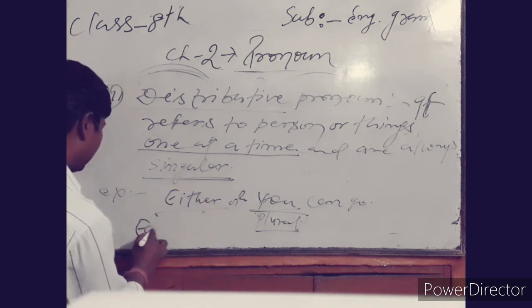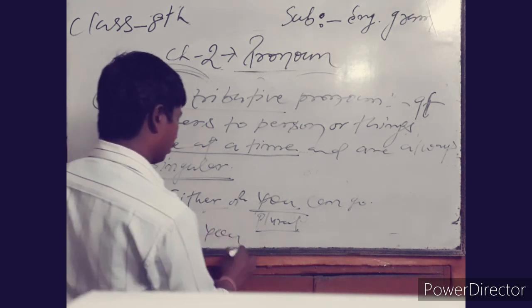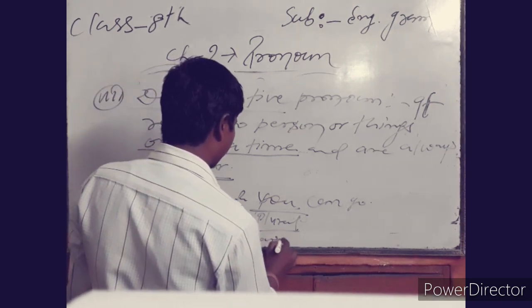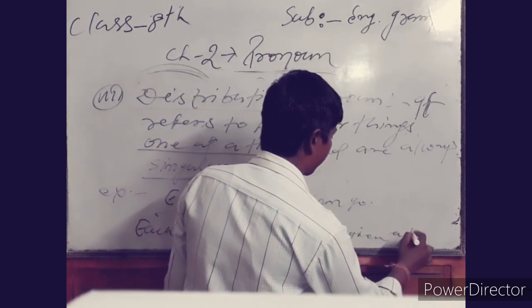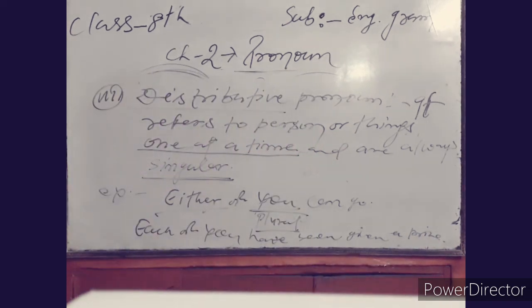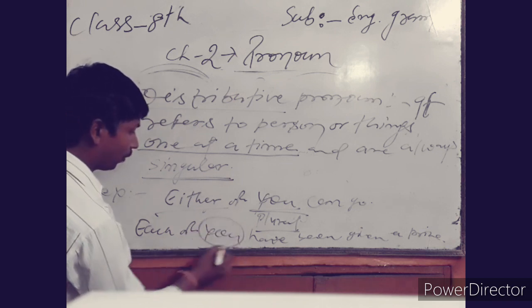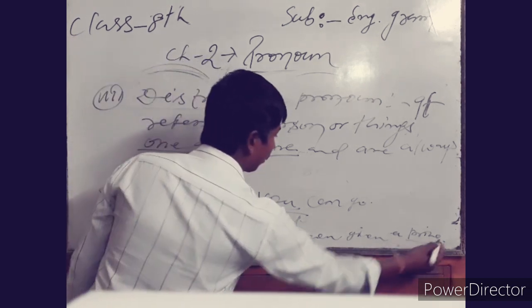Another example: each of you has been given a prize. It means it is a group of people and each person has been given a prize.